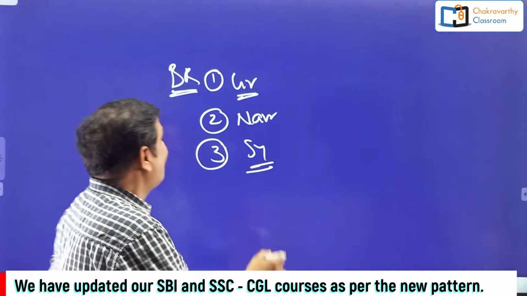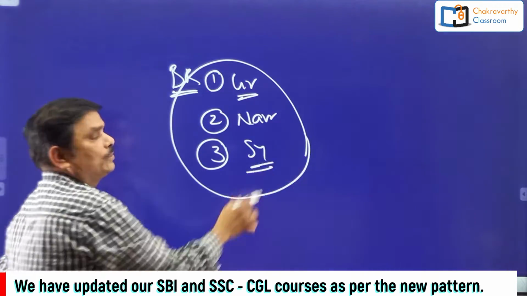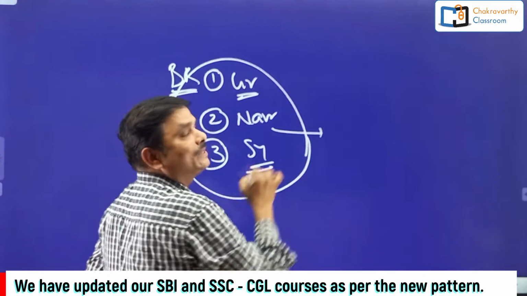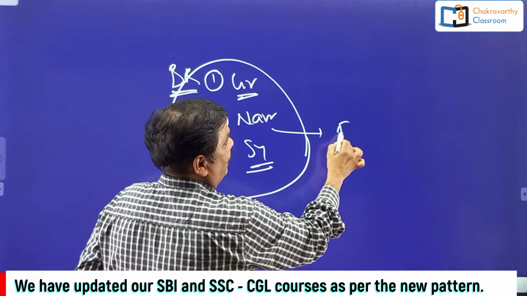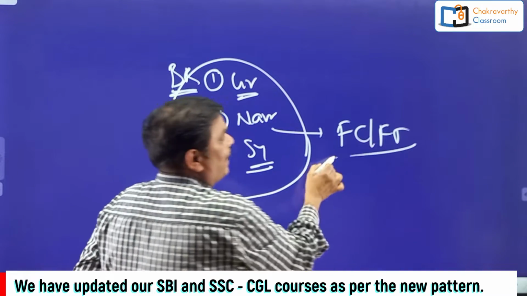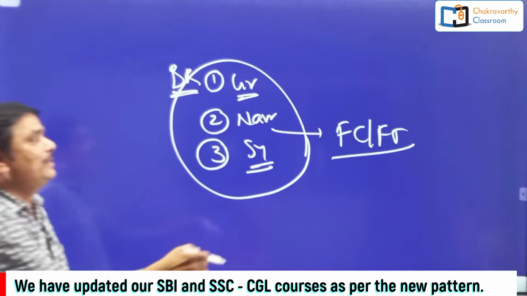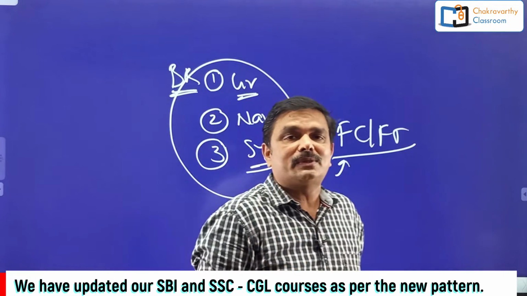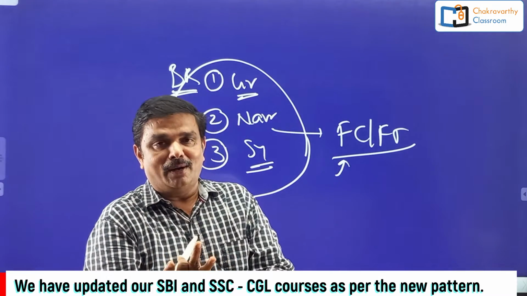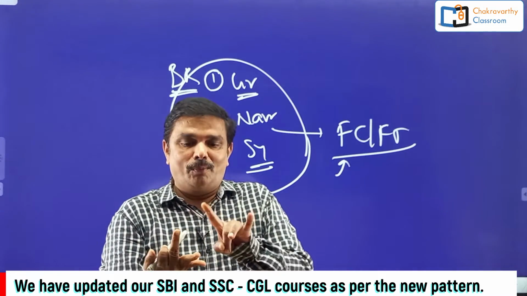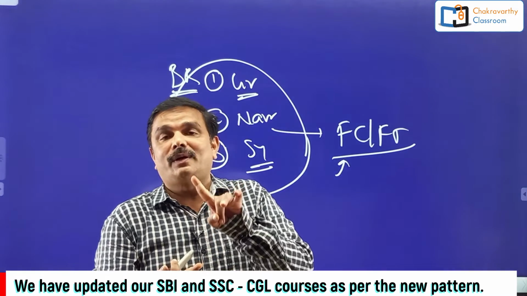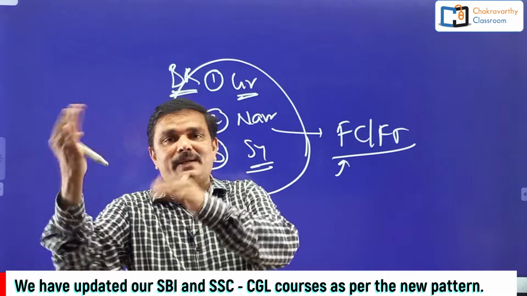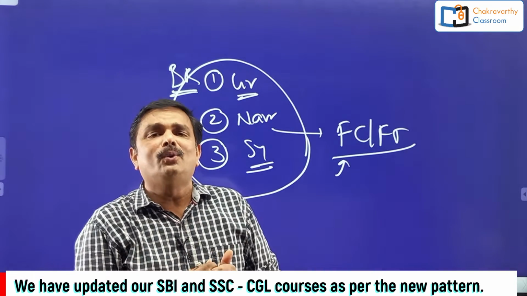Alright. But all three model questions, whatever they may be, can be solved by converting the verbal data to a chart. That chart is called a family chart or family tree. For the family chart and family tree, some basic rules are there. 3 simple rules. First of all, you need to see how many males are there, how many females are there. Then how many generations are there. Then you have to consider either vertical or horizontal or both lines, and always left to right and top to bottom. 3 golden rules I have given.